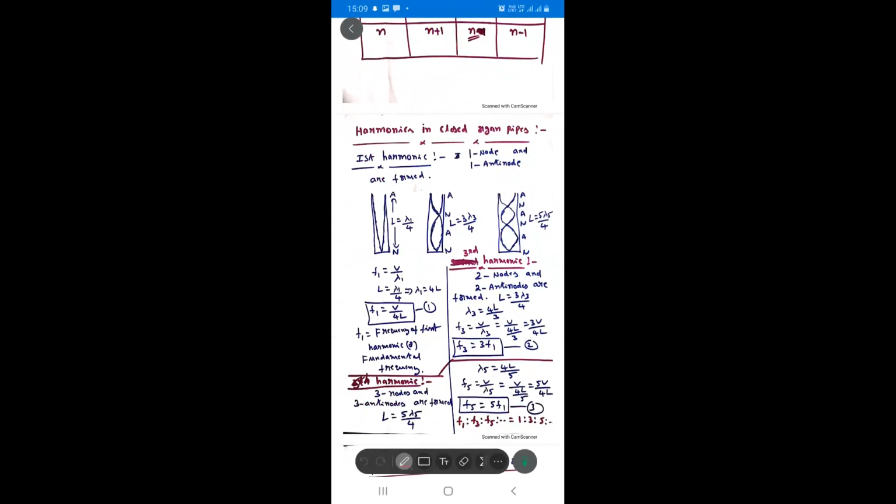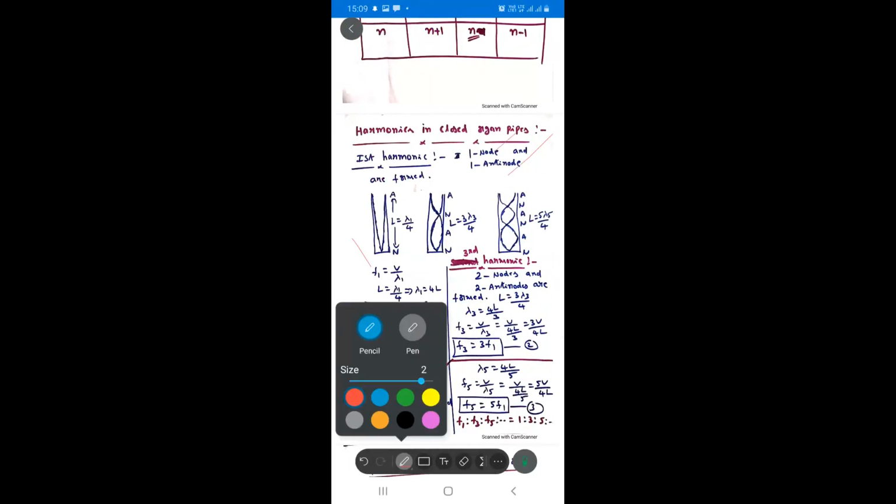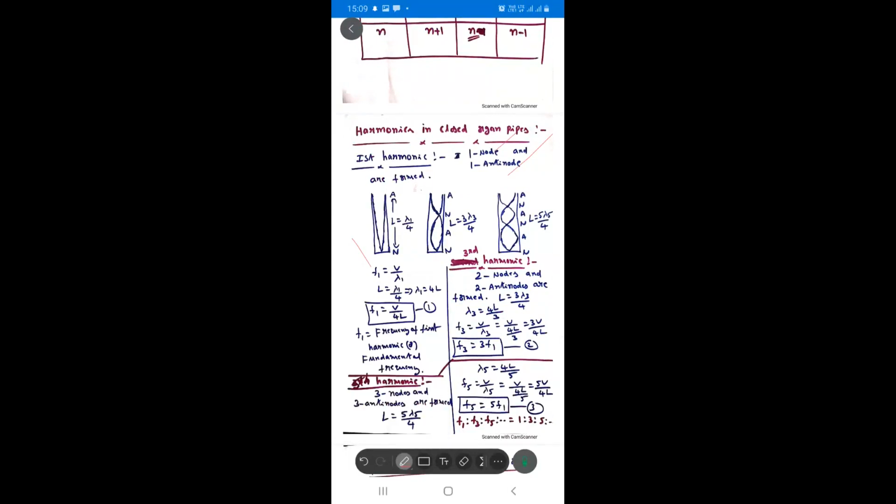Now see, students, in the case of a closed pipe, a node always forms at the closed end, and an antinode at the free end. If the air column vibrates with at least one node and one antinode, it is called the first harmonic. One node and one antinode.